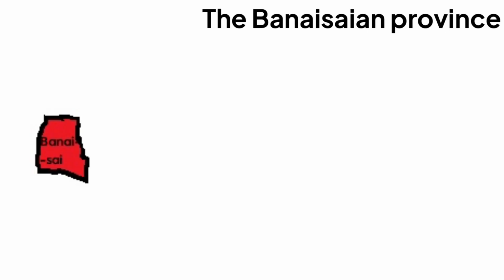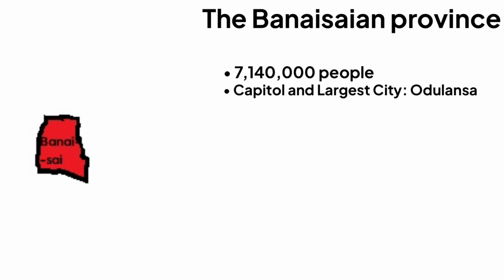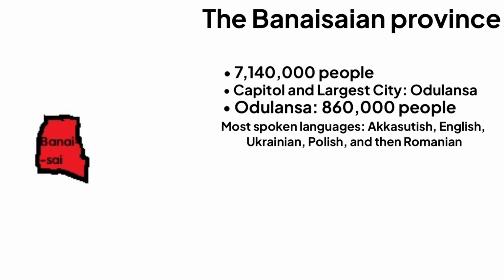Okay, so now let's talk about the Banaisayan province. The Banaisayan province has a total population of 7,140,000 people. The largest city and the capital city of the province is Ozulansa, with a population of 860,000 people. The most spoken languages there are Akasutish, English, Ukrainian, Polish, and Romanian.